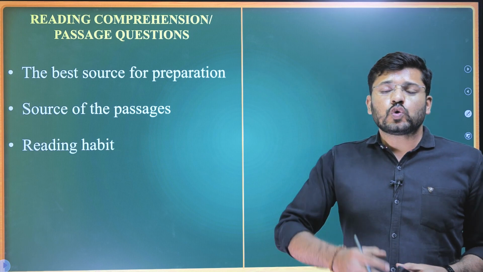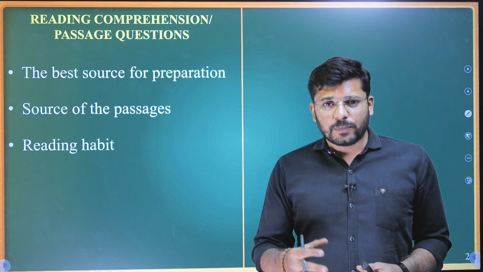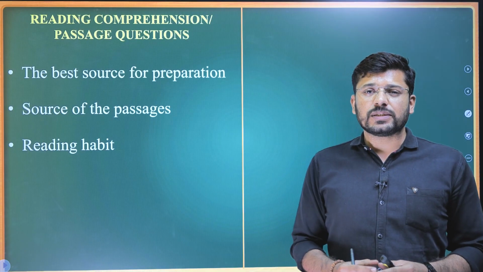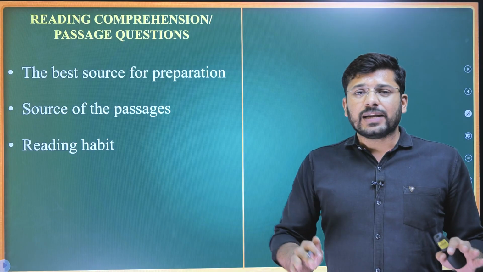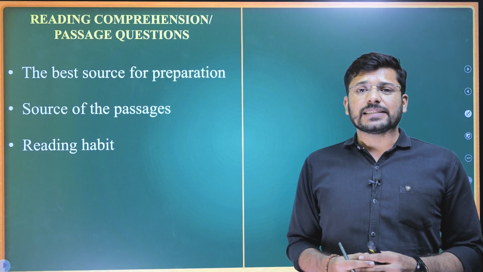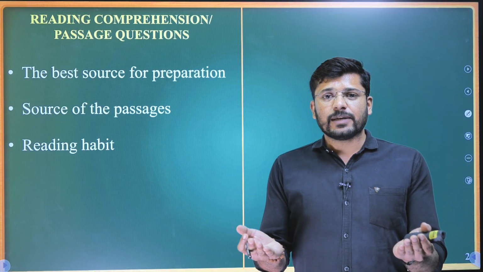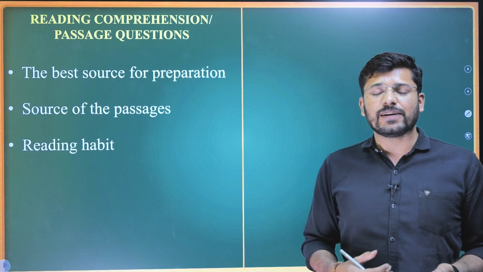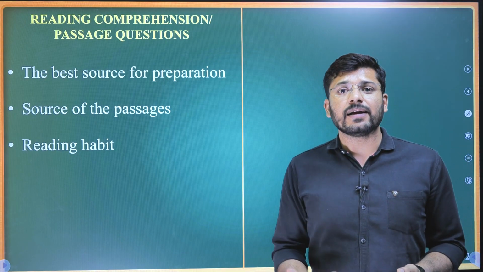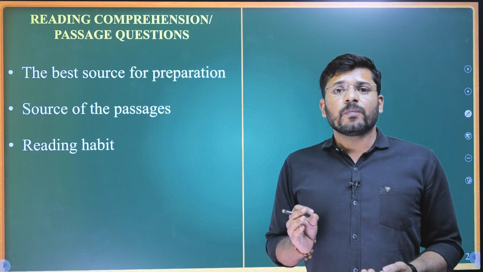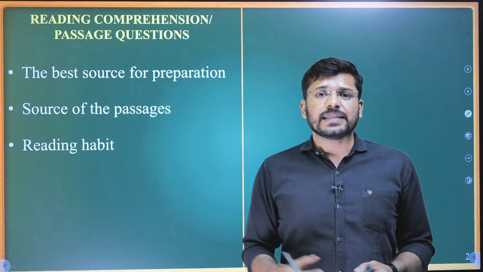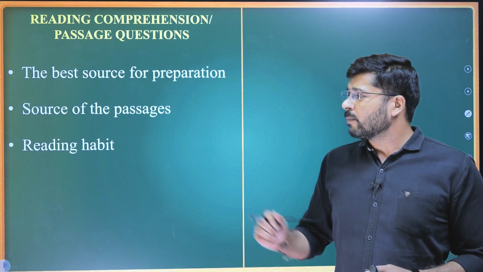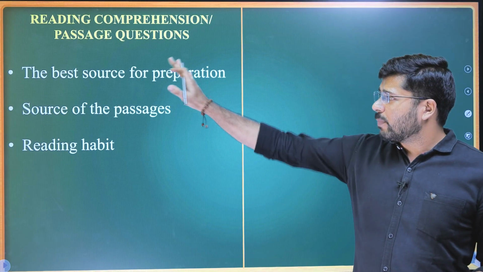Then, to solve CSAT RC questions, that is reading comprehension questions, reading habit is a very helpful tool. Reading what? Not the headlines, but the editorial pieces or the opinion pieces. The centerfold sheet in any newspaper will have editorials and opinion pieces and columns, right? Those are the best source of preparation needed for your CSAT RC questions. For the questions, go for the previous year questions.